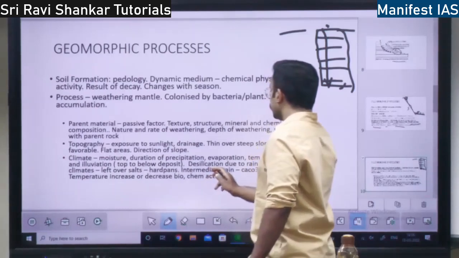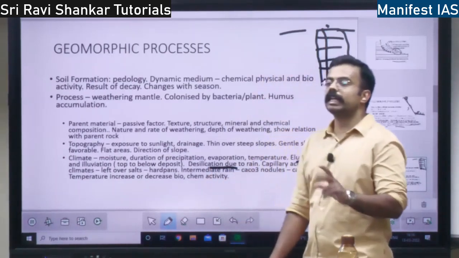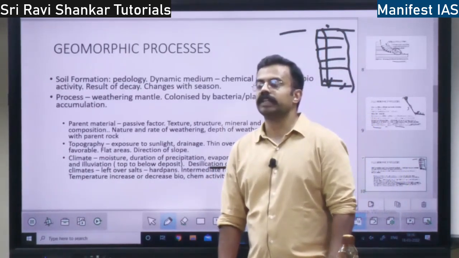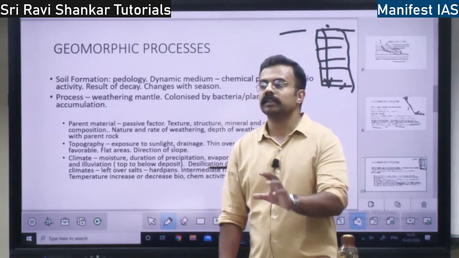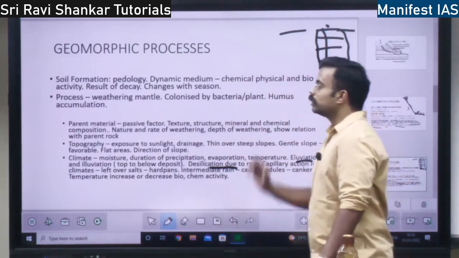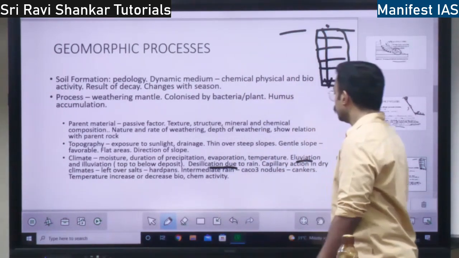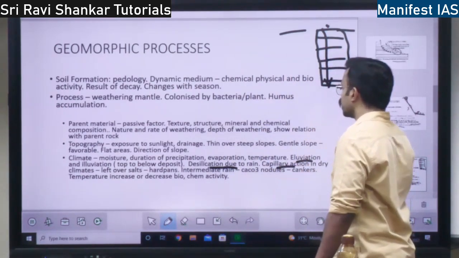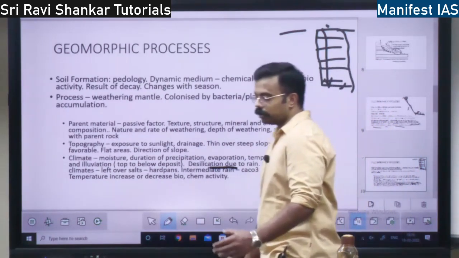Then desilication due to rain. If there is rain, because of rain, the soil will lose the silica content. That will also affect the soil formation, right? Then capillary action. Capillary action means what?